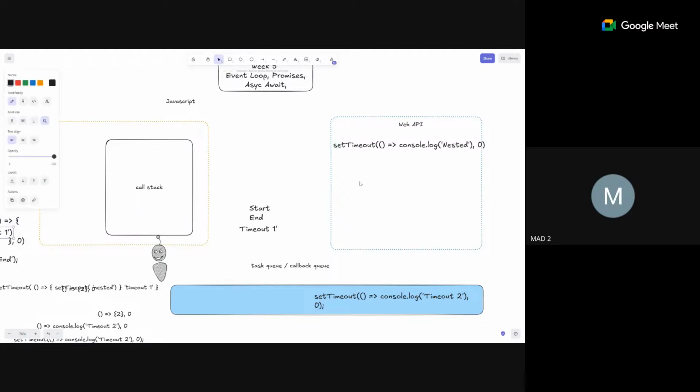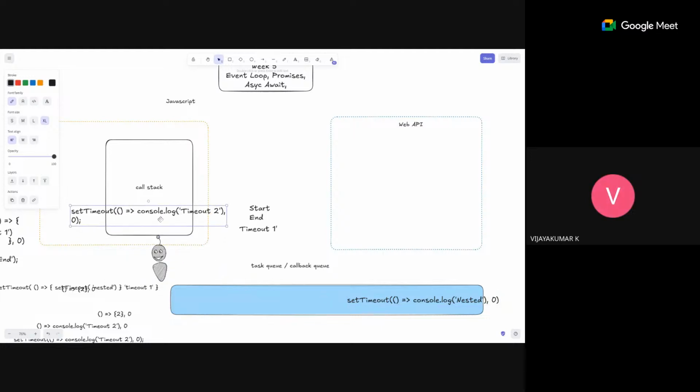Let's get that thrown out. Now this is next in the task queue, and this again immediately gets moved here. This next set timeout, since the call stack is empty, moves over here. Whatever is the function inside it gets executed. So console.log timeout 2 is thrown out. Now what is in the call stack? Nested. Okay, this gets printed.